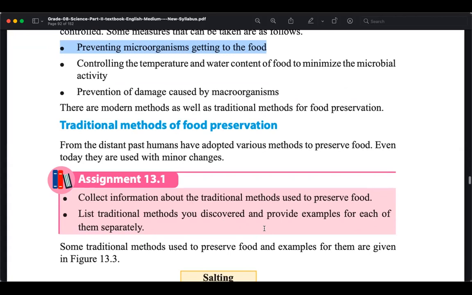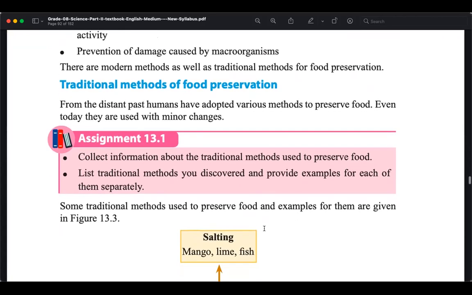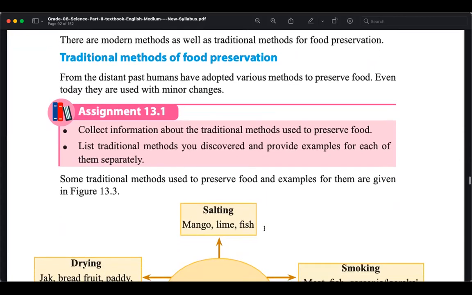how this was done in earlier days when technology was not there. At that time, technology was not extensively used. But ancient people preserved these things for later use, because it is not possible to find crops, the fresh things, throughout the year.